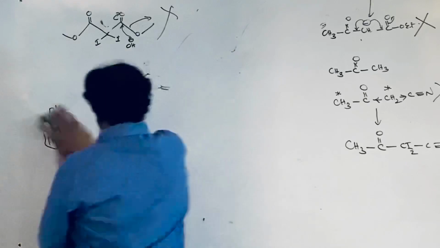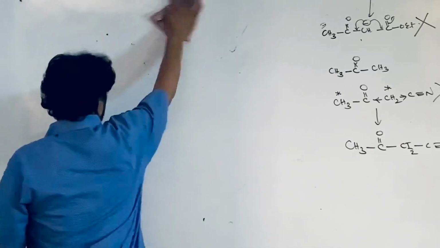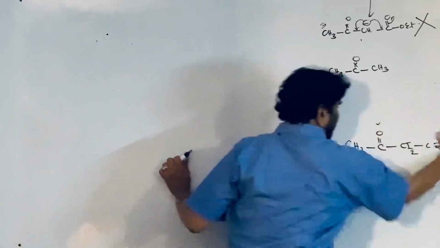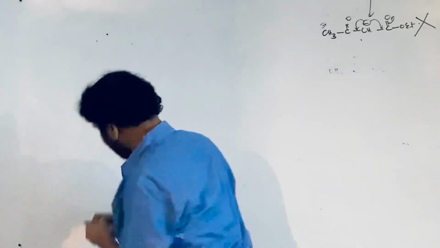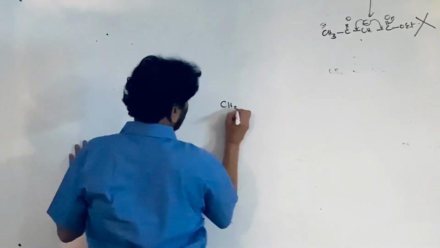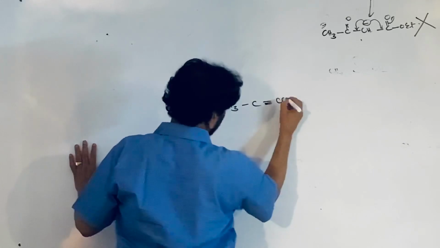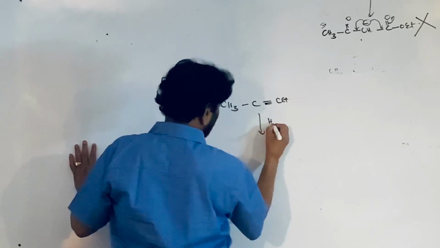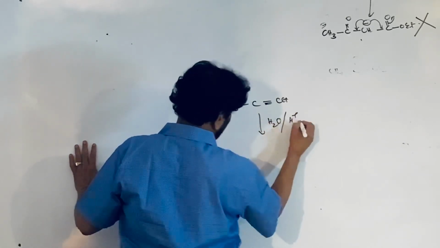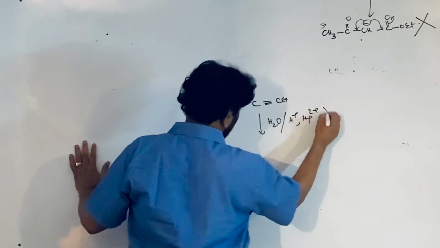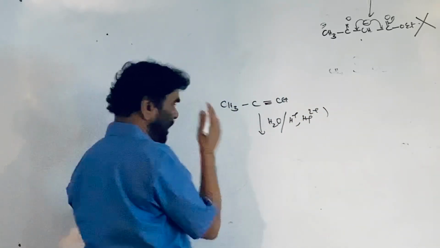And next, you see, in most of the problems this is given. This is propyne. It is treated with H2O in the presence of H plus and mercuric ion, to carry out the hydration.